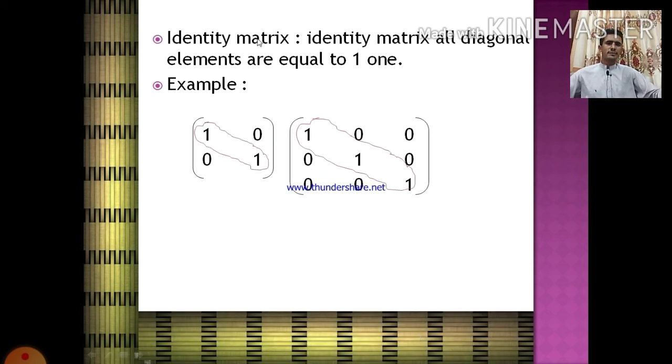Identity matrix. In an identity matrix, all diagonal elements are equal to 1. Example, 1 1 and 1 1. It is 1 1, and the identity matrices are the same. Identity matrix. Okay.